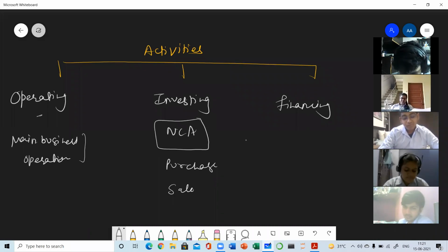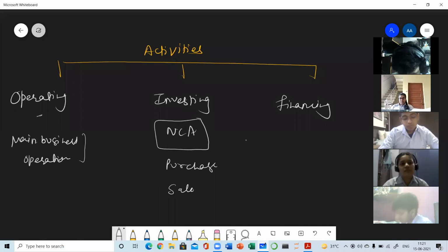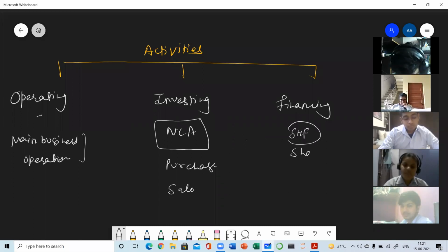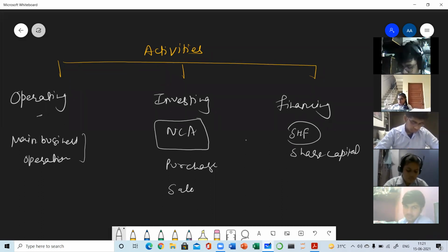It is, or maybe any non-current investment. Financing means which part of the balance sheet is affected? That is the shareholder fund. Under shareholder fund, only share capital. Remember this: not the reserve and surplus, only share capital, either increase or decrease. If it is increased, it means we have issued new shares, and if it is decreased, it means we have redeemed the preference shares only. You all know that equity share capital cannot decrease during the lifetime of a company.